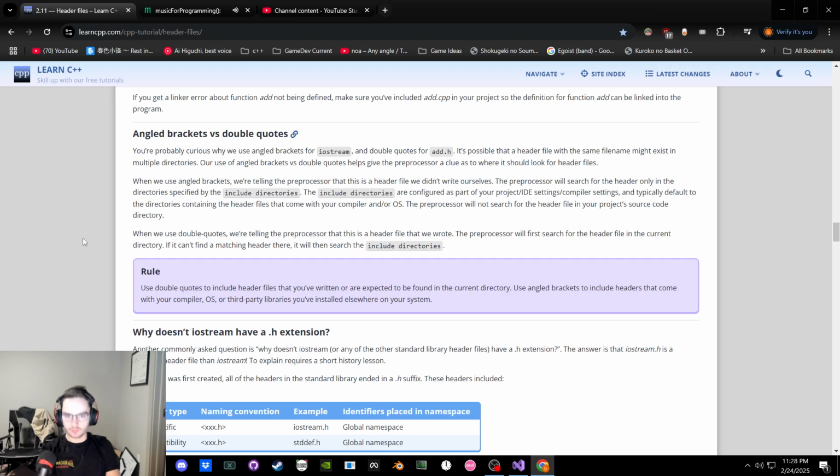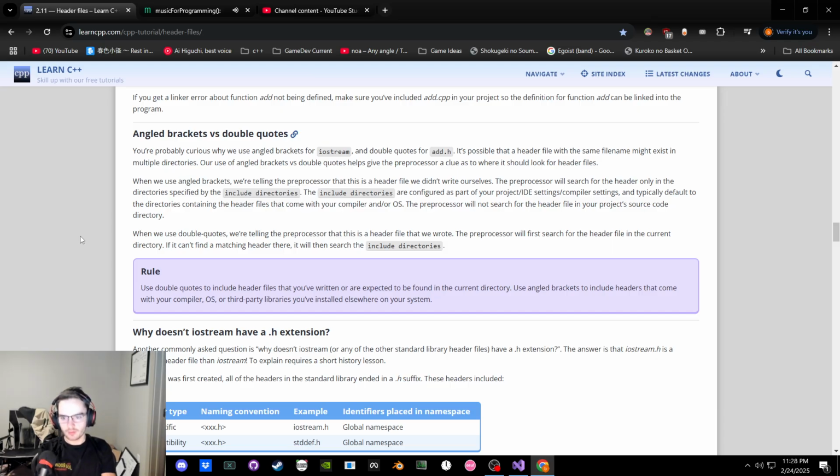So use double quotes when they're in the current directory, angled for the ones that come with it. Basically, if the header file I'm using has some double underscore leading stuff, it's built in, then do the angled brackets. Wait, angled brackets? Oh, I guess that's what they're called.